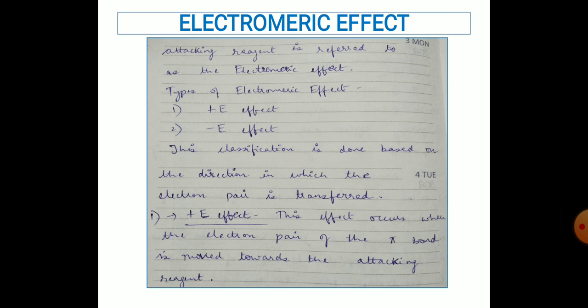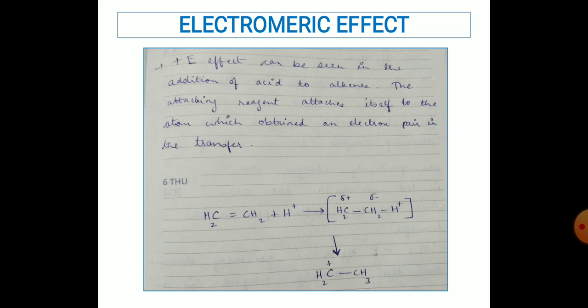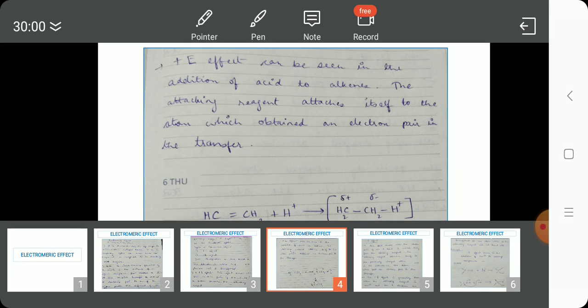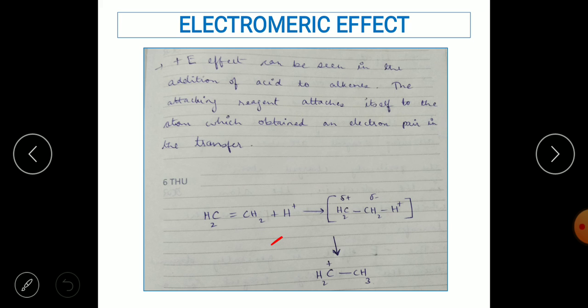Plus E effect. This effect occurs when the electron pair of the pi bond is moved towards the attacking reagent. Plus E effect can be seen in the addition of acid to alkenes. The attacking reagent attaches itself to the atom which obtained an electron pair in the transfer. So here is the reaction between the alkene and the acid. In the acid, the H plus we know is the proton and it is electron deficient.